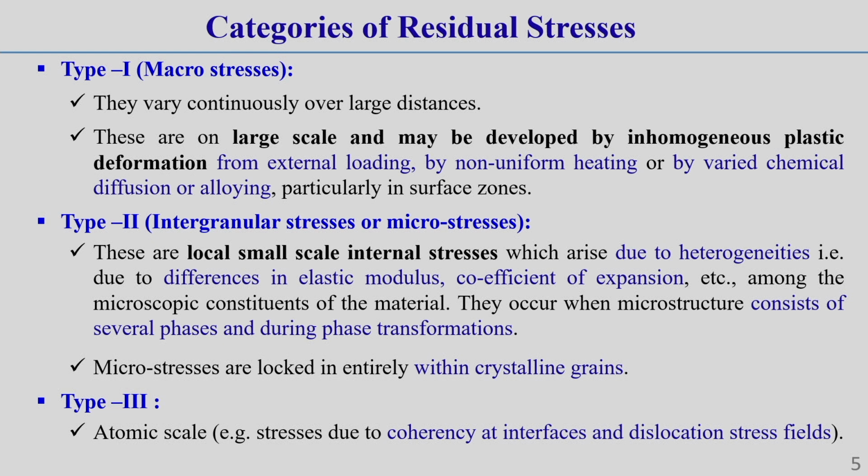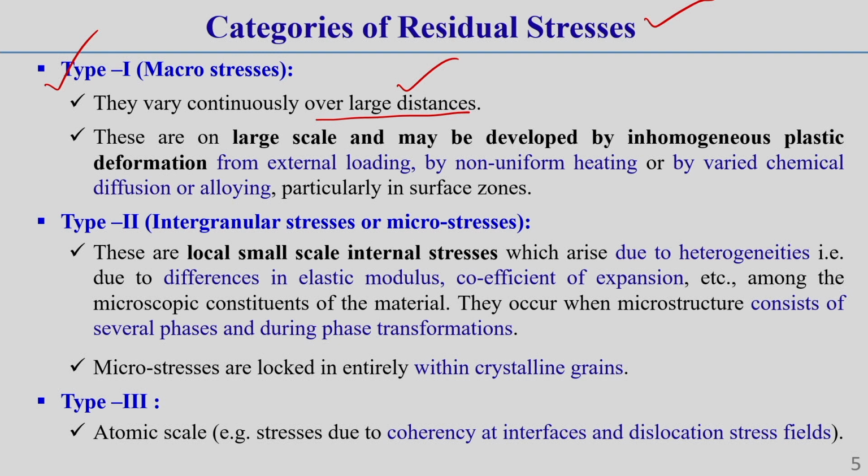Now, you see the categories of residual stress. Residual stress can be categorized into 3 different categories. One is called type 1 residual stress, which is called macro stress. Why is it called macro stress? Because these types of stress vary continuously over a large distance, macro level. That means over a large distance it varies continuously.